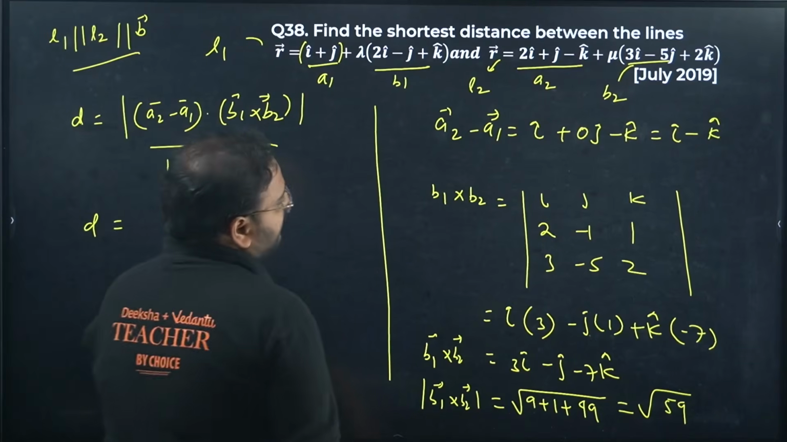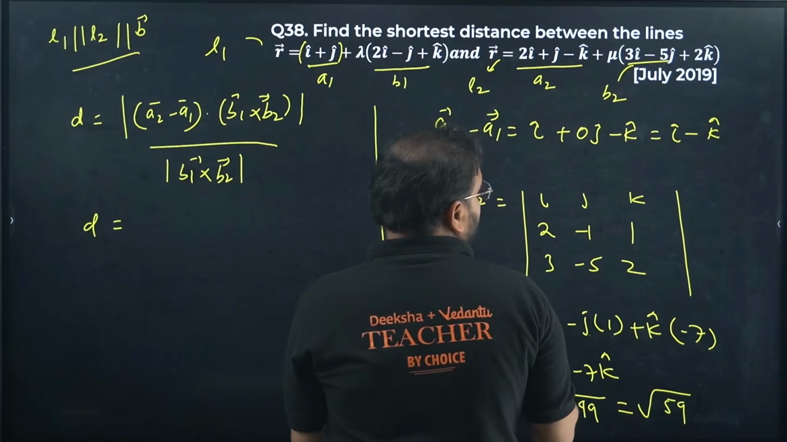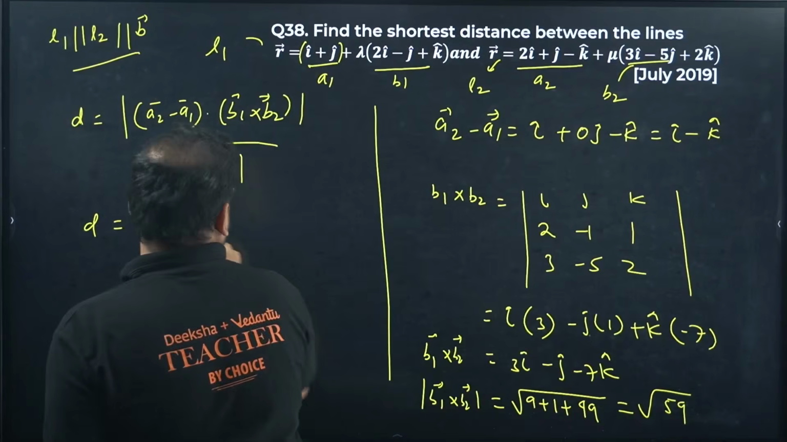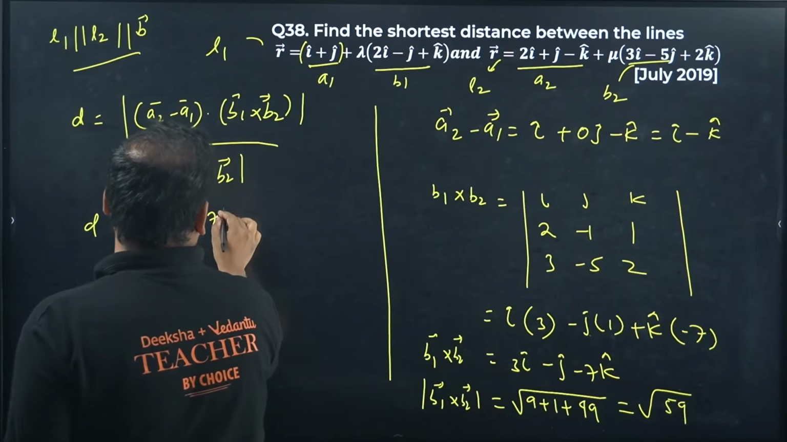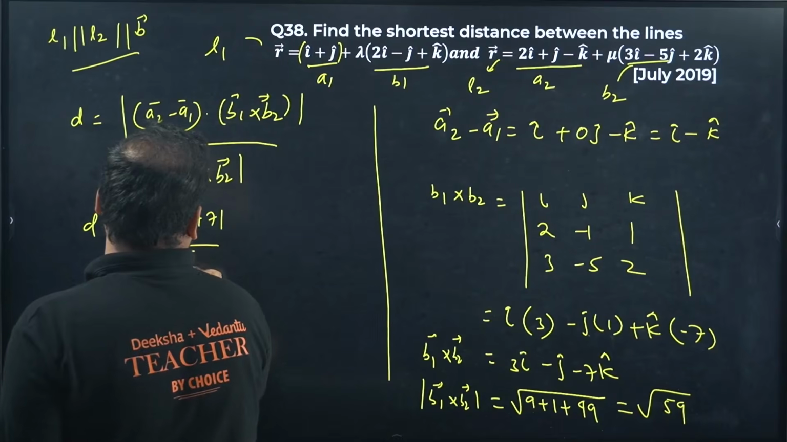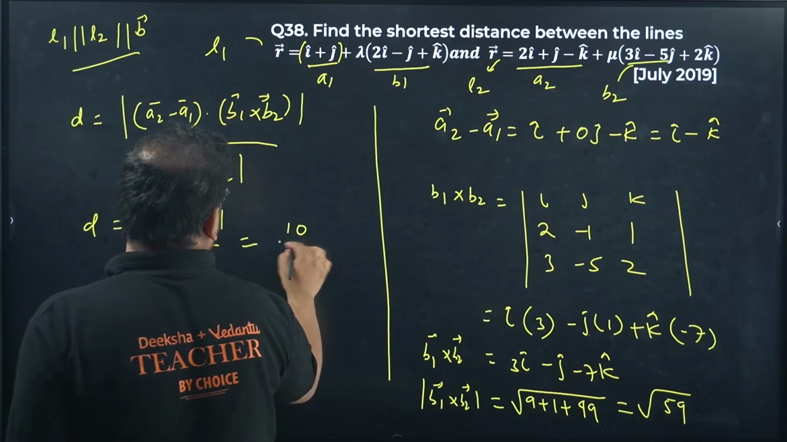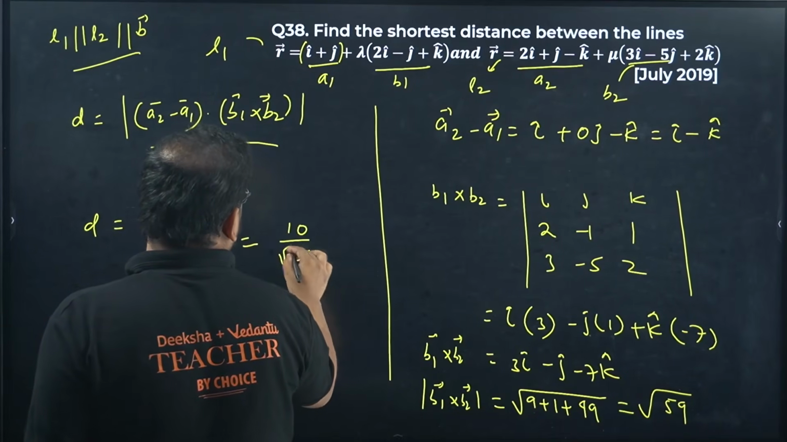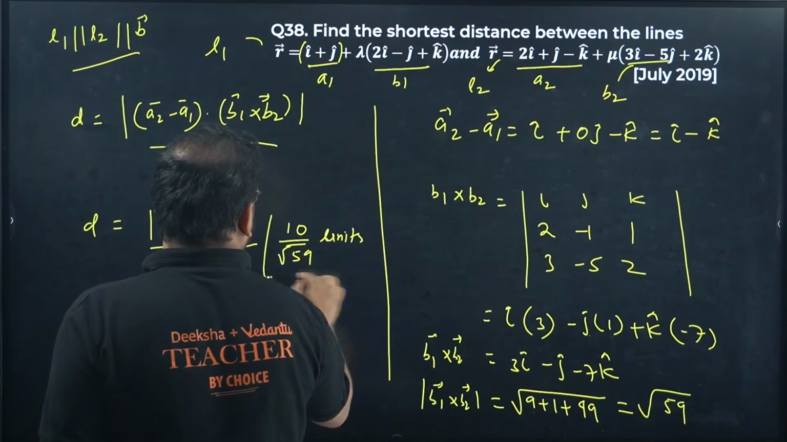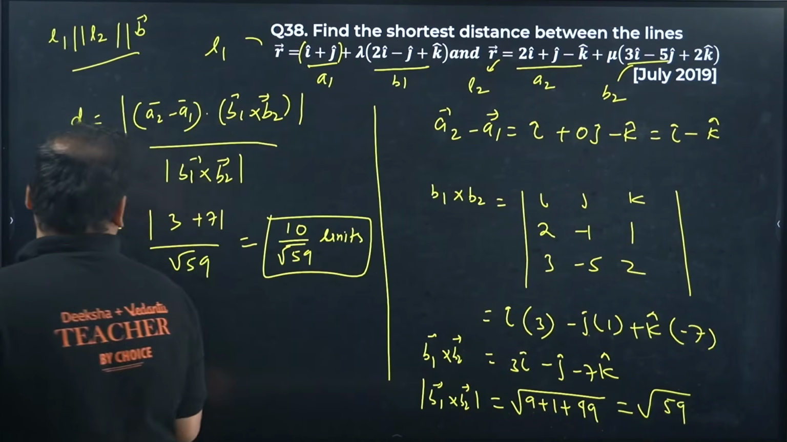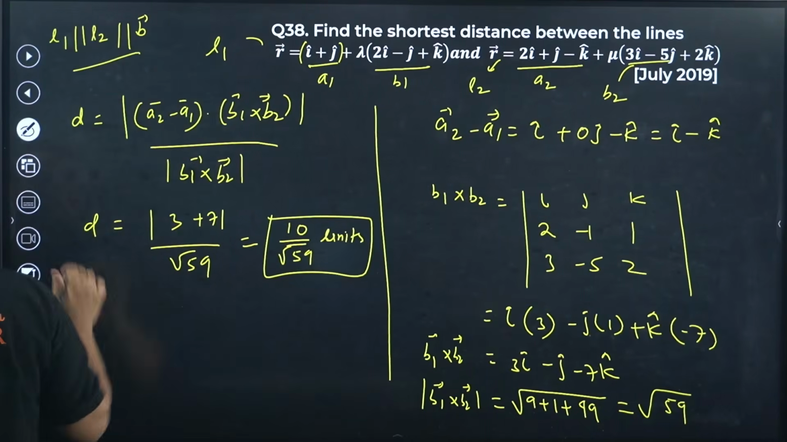Dot you take. Dot of I with 3, so becomes 3. Dot of minus K with minus 7, so plus 7. Divided by root 59. Answer becomes 10 upon root 59. This is the length, so units. This is my answer.